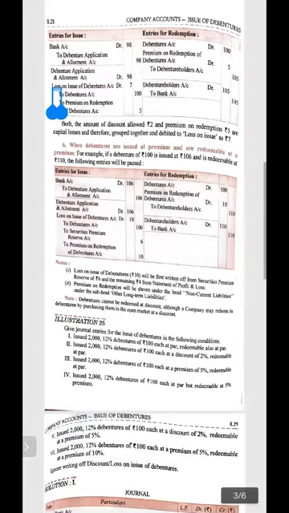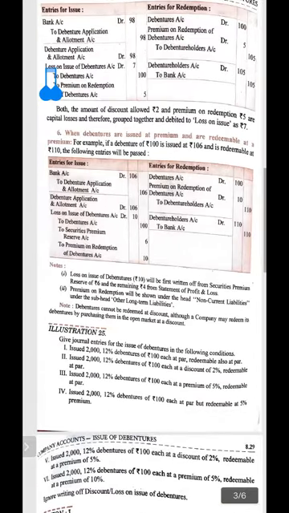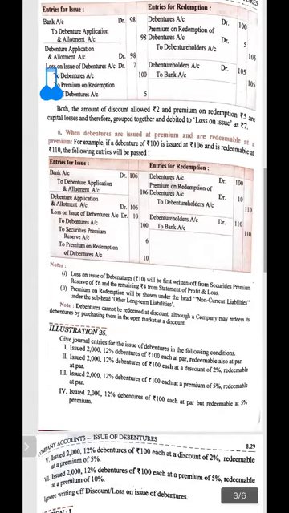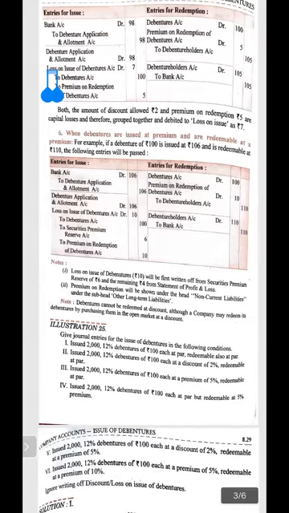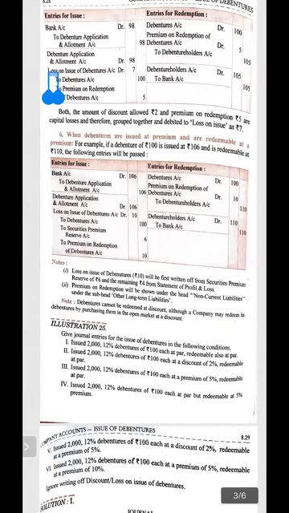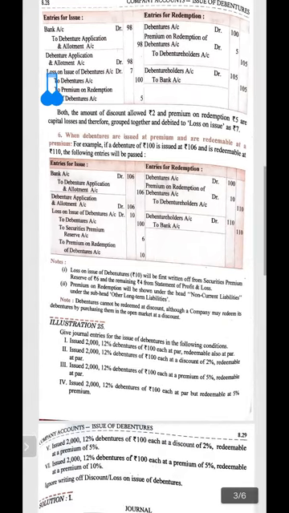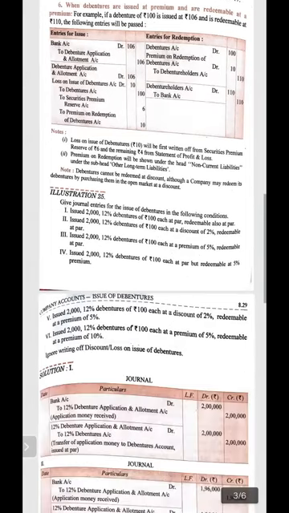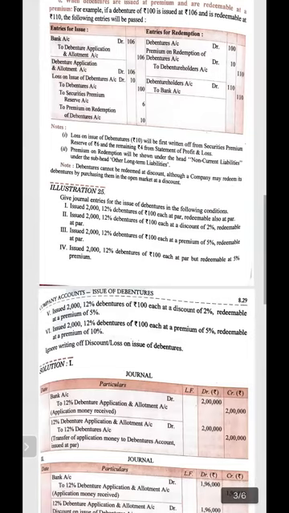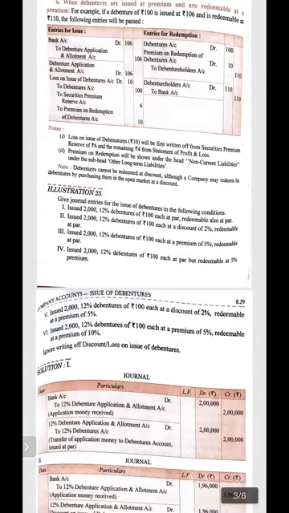I'm just quoting again and again, the entries when the debentures are redeemed at premium always affect the entries of issue, but if the debentures are redeemed at par, it will not affect the entry of the issue. The entry of the issue will remain as it is, as you did earlier. Now, please note down in the notes given over here, the loss on issue of debenture will be written off out of security premium reserve first of all, and the remaining 4 rupees from the statement of profit and loss.